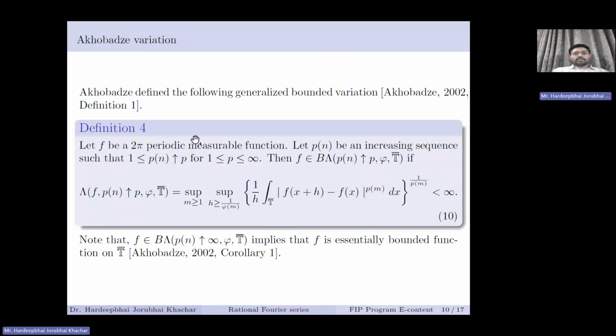So next, Jacobi also defined the variation as below. Let f be a 2 pi periodic measurable function and p and b increasing sequences such that these conditions as previously mentioned are satisfied. Then f is said to be of lambda variation if this variation is finite. Here instead of summation we are using integration. So this variation was defined by Jacobi. If any function is in this variation, then that function is obviously an essentially bounded function, and it was already proved by Jacobi in the same paper.